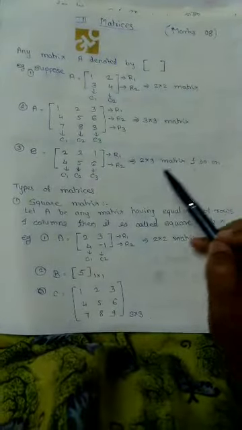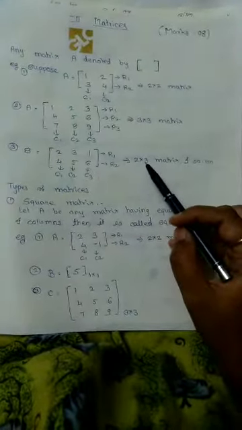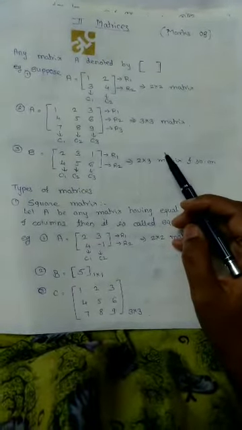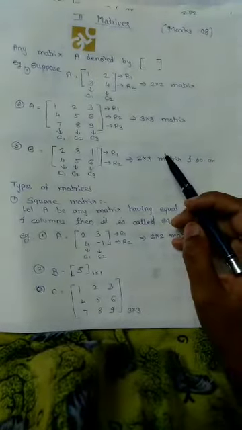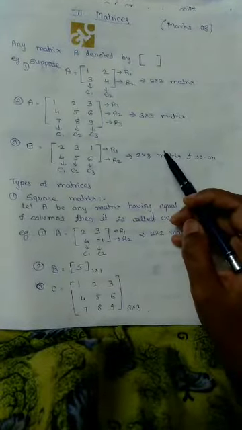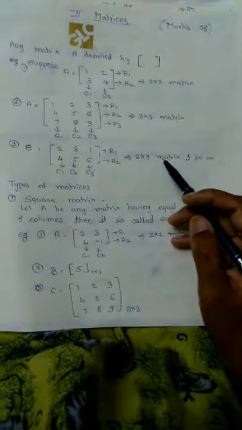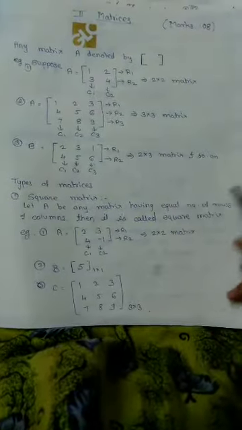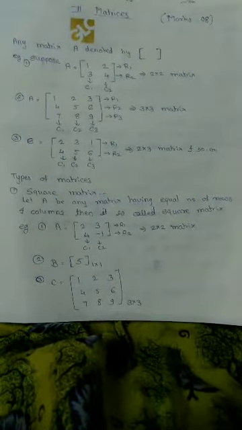See, when we studied determinants, we studied only 2 by 2 and 3 by 3 determinants. But in matrices there will be 2 by 3 and 3 by 2 also, because in matrices the number of rows and columns can be equal and also unequal. Now, using this matrix concept, there are some types of matrices, and we will study the ones that are most important for us.